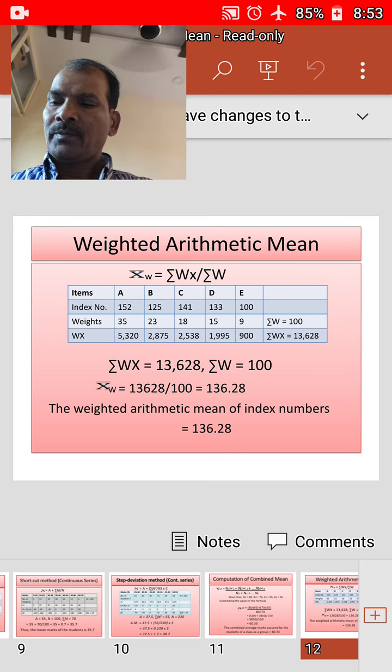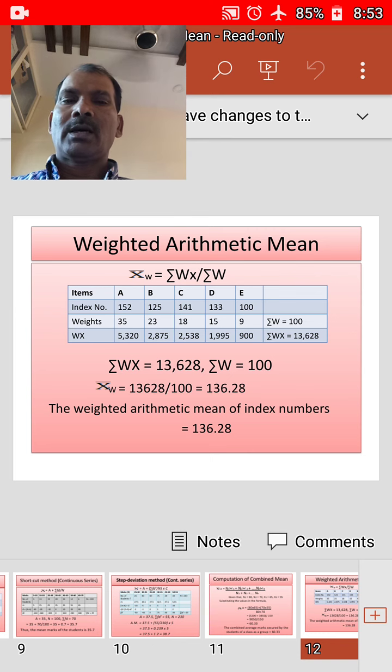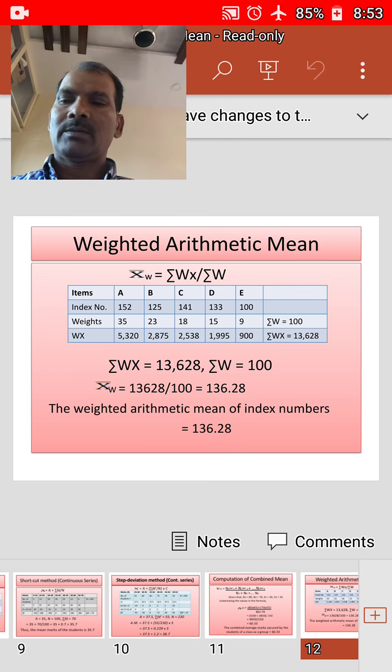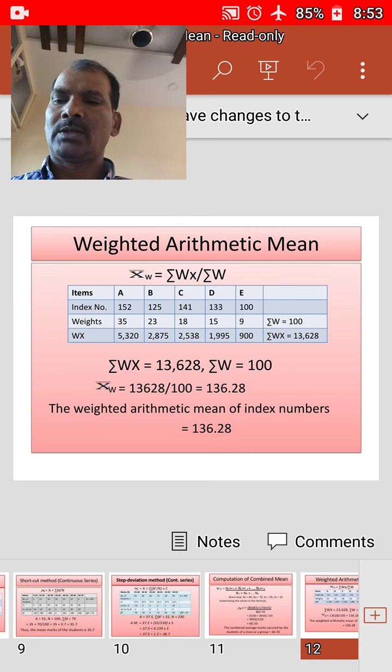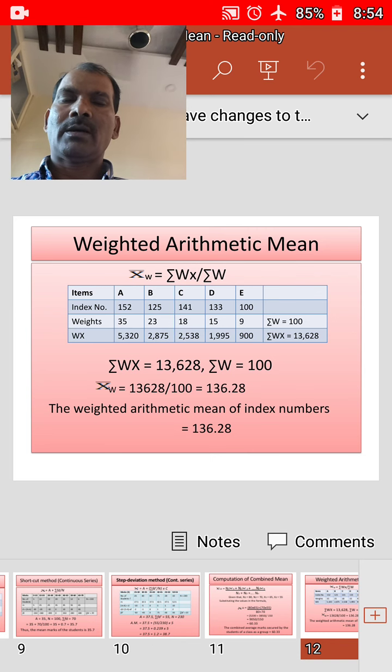A, B, C, D, E are the items and index numbers are 152, 125, 141, 133, 100 respectively. Weights are 35, 23, 18, 15 and 9 respectively. If you sum the weights, sigma w is equal to 100.